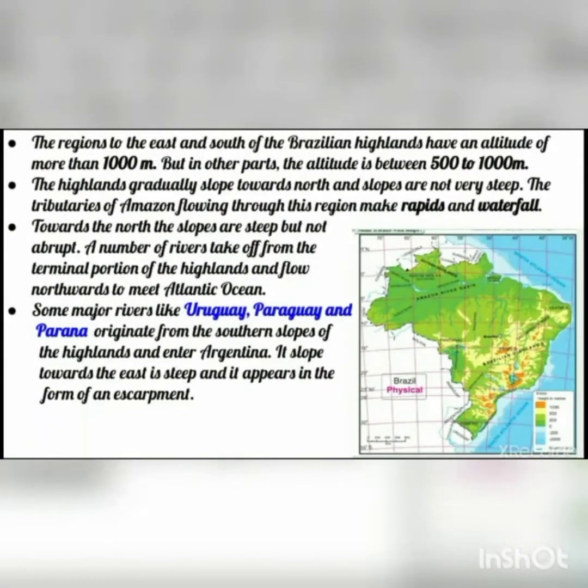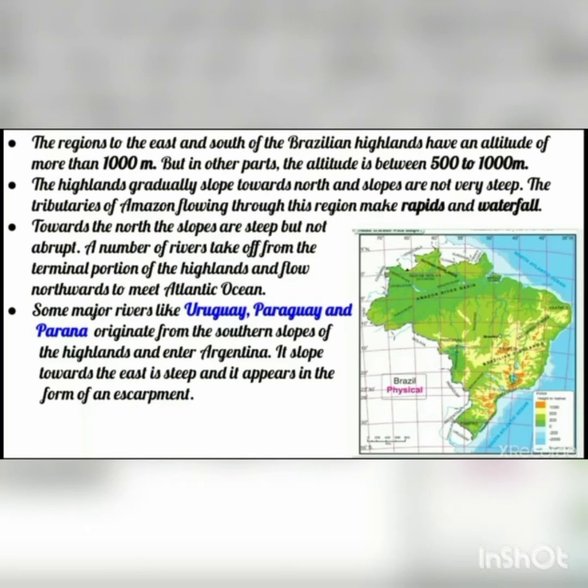The regions to the east and south of the Brazilian highlands have an altitude of more than 1000 meters. Altitude means height. But in other parts, how much is the height? It is between 500 to 1000 meters.